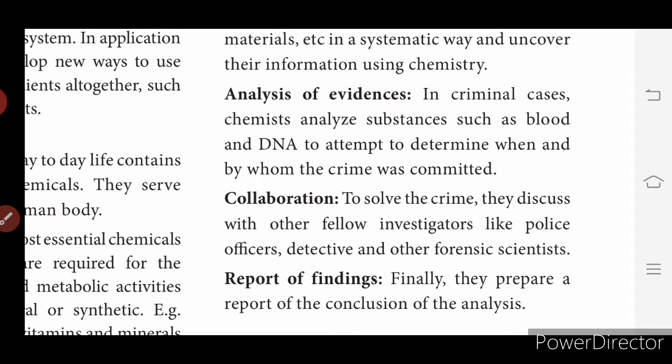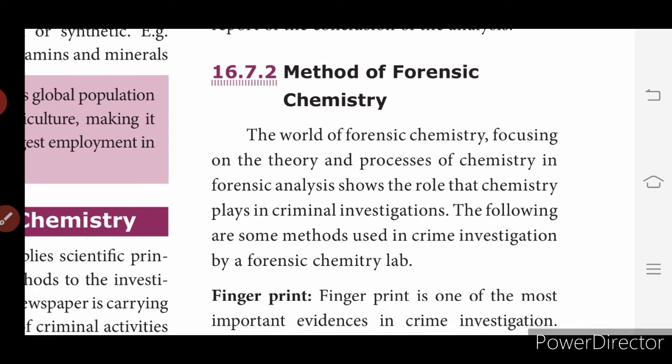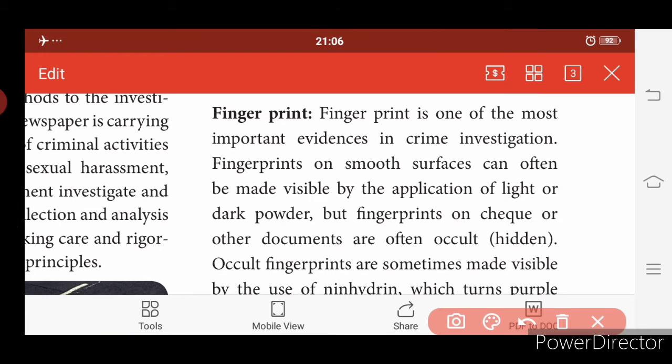Then what are the methods of forensic chemistry? What methods do they follow in forensic chemistry? The word forensic chemistry focuses on the theory and process of chemistry in forensic analysis, and shows the role that chemistry plays in criminal investigation. So following are some methods used in crime investigation. First is fingerprint. Fingerprint is one of the most important evidences in crime investigation.